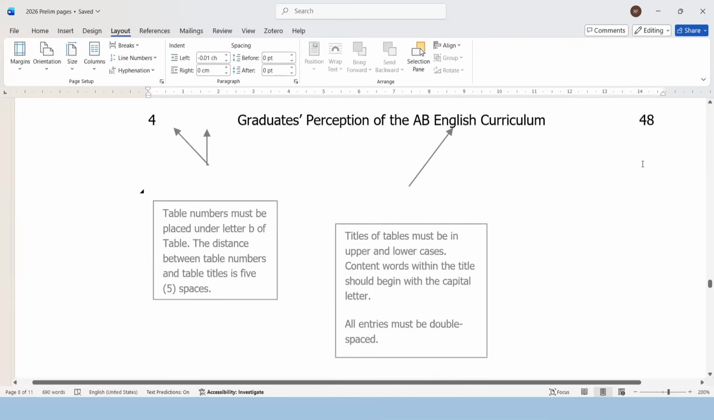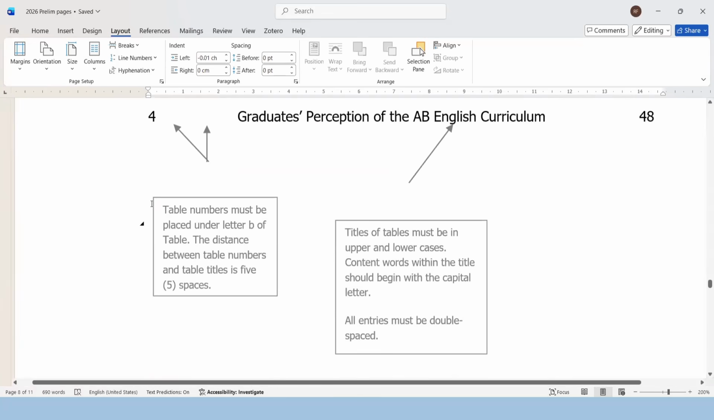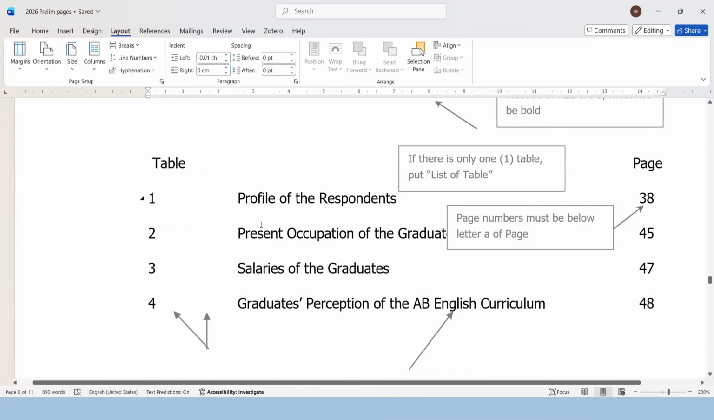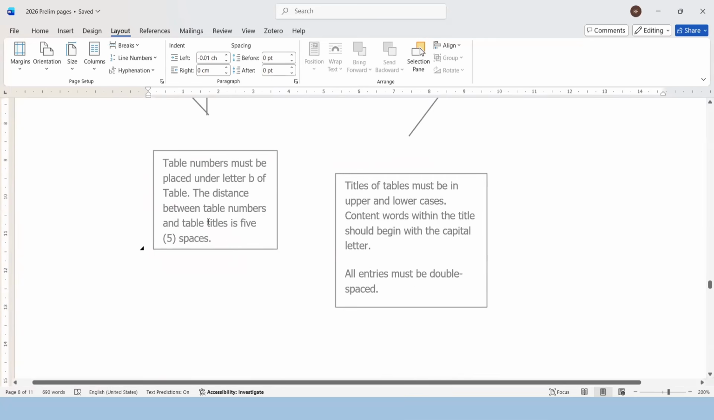Page numbers must be below letter A. Isn't this funny? It should be aligned to the A. The table numbers must be placed under letter B of table. Let me see. Oh, I have to make some adjustments here. The distance between table numbers and table titles is 5 spaces. It is not indicated that we use tab, but again, I would recommend you use tab.